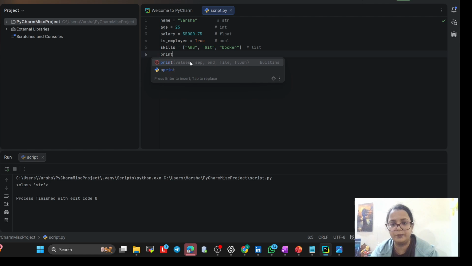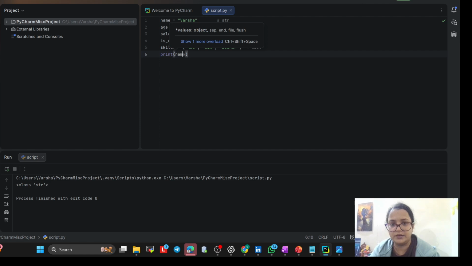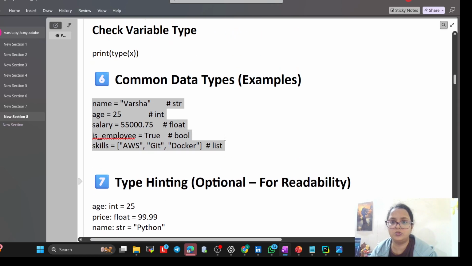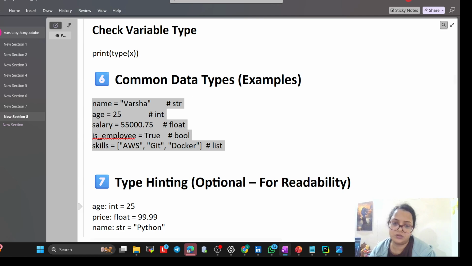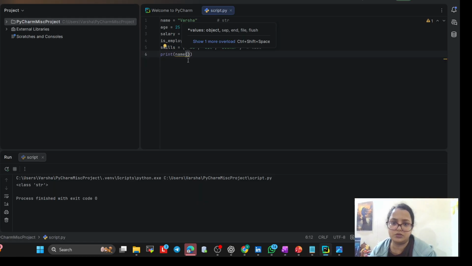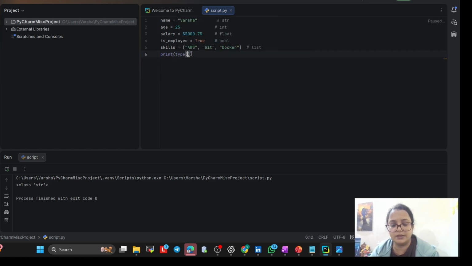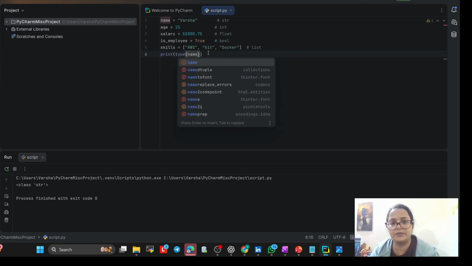Now print name. You better print type of x, okay. So here type, and inside that just write name, okay.